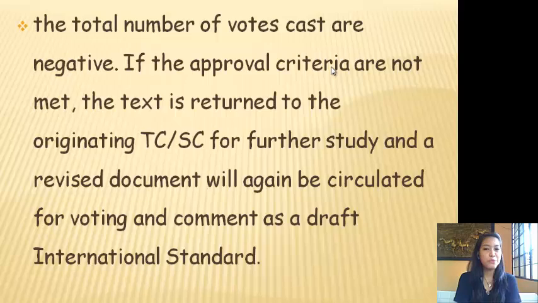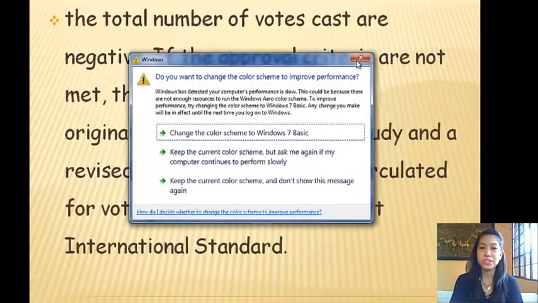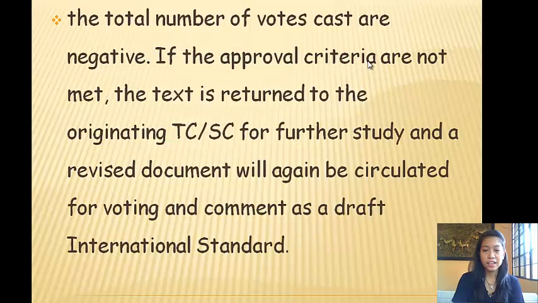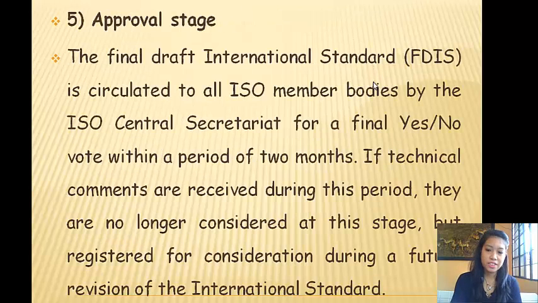If the approval criteria are not met, the text is returned to the originating TC or SC for further study, and a revised document will again be circulated for voting and comment as a draft international standard. Fifth, approval stage.